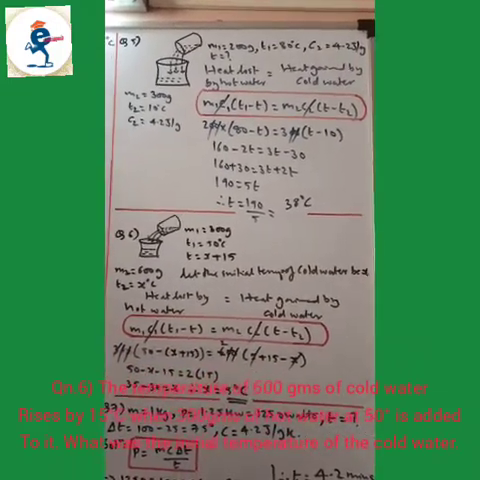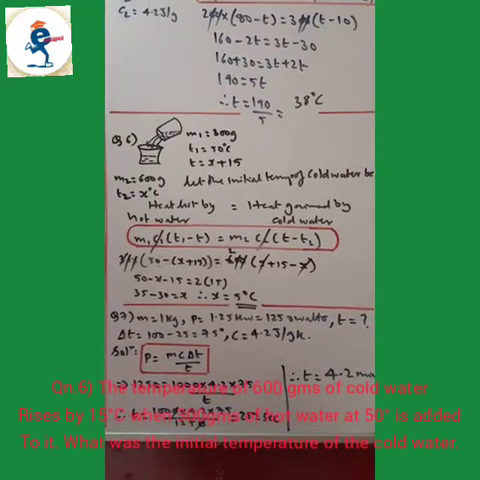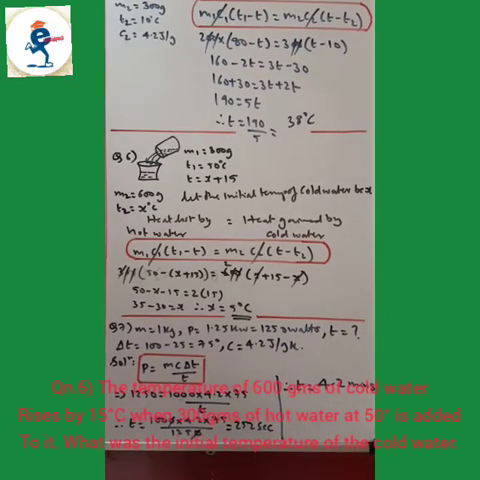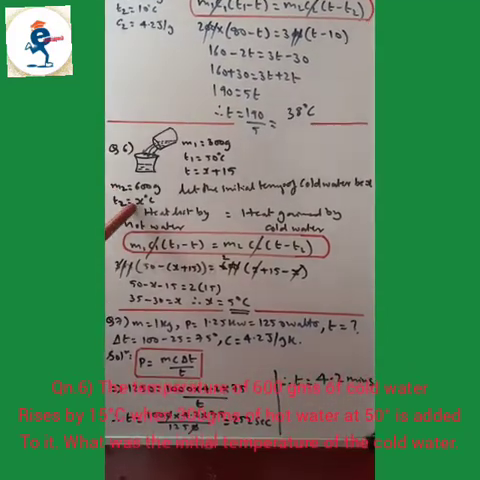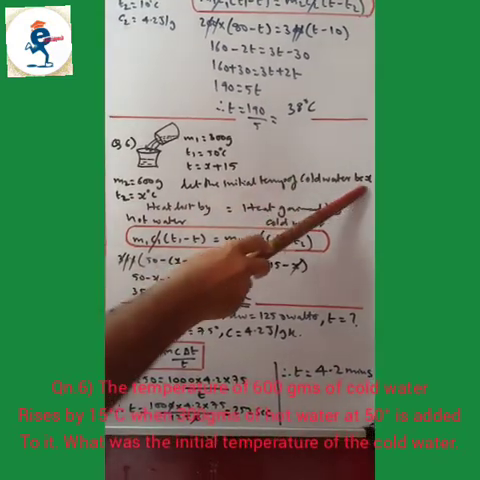Now next, the temperature of 600 grams of cold water rises by 15 degrees Celsius when 300 grams of hot water at 50 degrees Celsius is added to it. What is the initial temperature of the cold water? So the temperature of cold water they have not given. So take the temperature of cold water as X. Let the initial temperature of cold water be X.